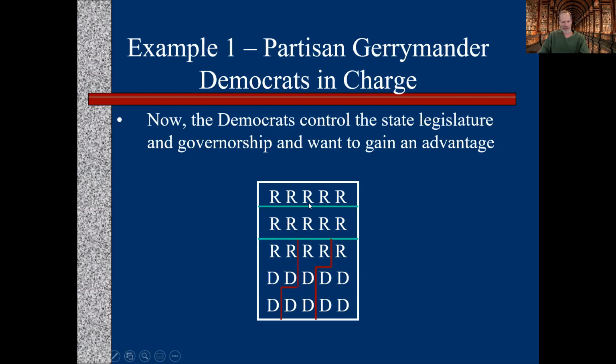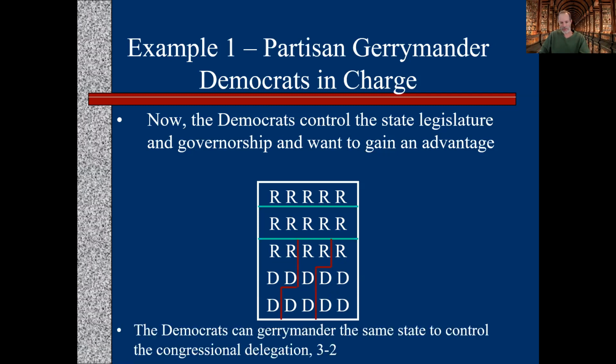Now you might say, that doesn't seem fair. Well, it might not seem fair, but the Supreme Court says it's legal. And that's the important thing. So fairness doesn't really come into play here, it's legality. So they can gerrymander the same state that we had before to control the delegation 3-2. So they had a disadvantage before, and now they have an advantage. And this goes on in lots of states. So this is not a Democratic thing or Republican thing. Both sides do this if they can get away with it, and they can.